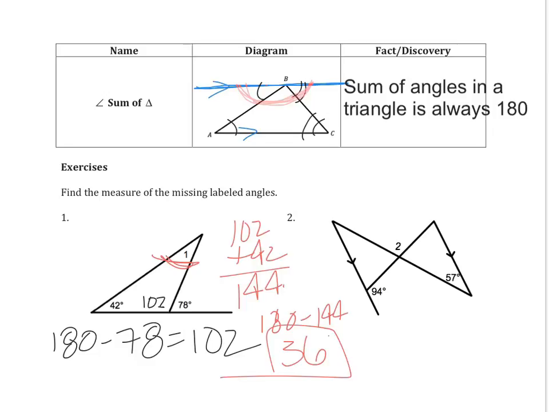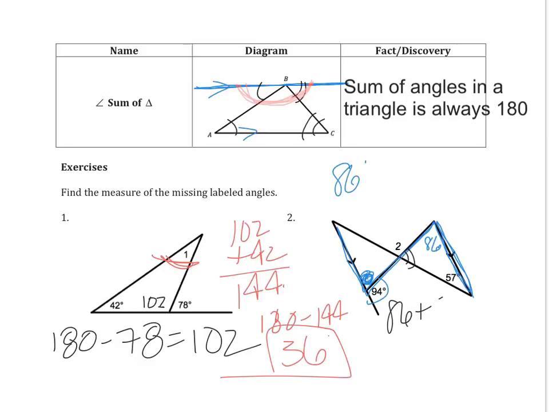In the next example, I have parallel lines cut by a transversal. So if you were to follow your parallel lines and look for the z, we happen to see that right there. And what I'm going to do is the following. If this angle here is 94, then I happen to know that this angle right here is in fact 86, because they are supplementary. Now if that's 86, then I happen to know that that's 86. And then I could easily get the third angle in the triangle, which is this one here.